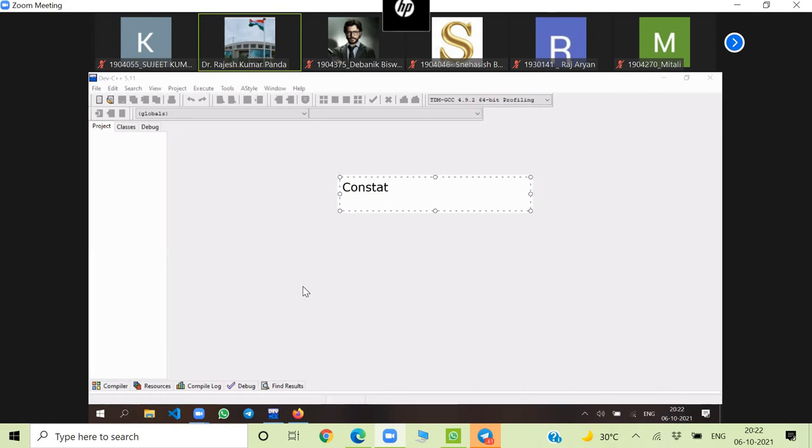Constant pointer. In the interview they may ask what is the difference between a constant pointer and a pointer to constant. Remember, they are two different things. They ask what is the difference between these two. This has been asked many times in interviews.